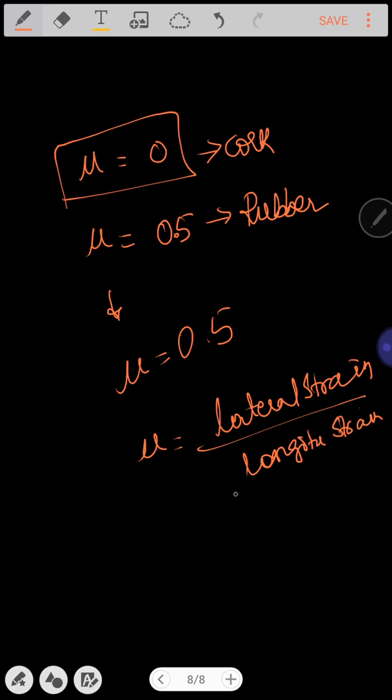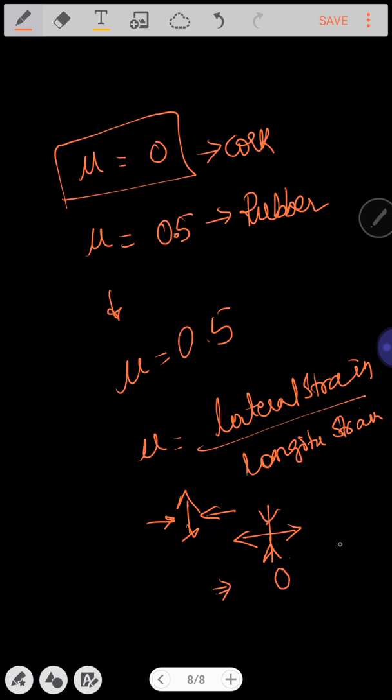Whenever you apply a lateral strain, there won't be any longitudinal strain. Whenever you apply a compressive strain, you may not expect to see the longitudinal strain developed. So the value of mu is equal to 0 for all those materials if they don't get deformed.